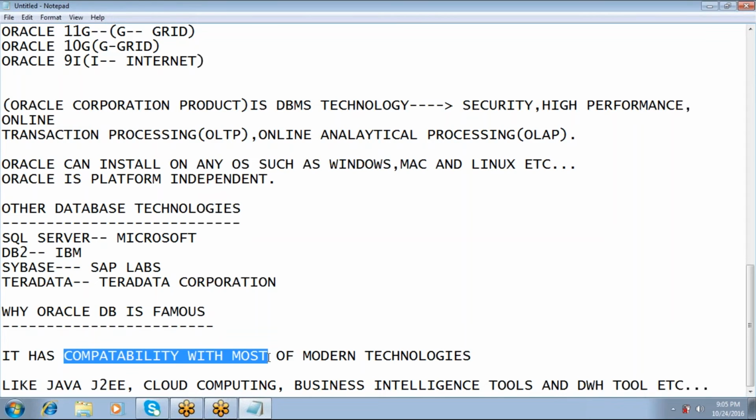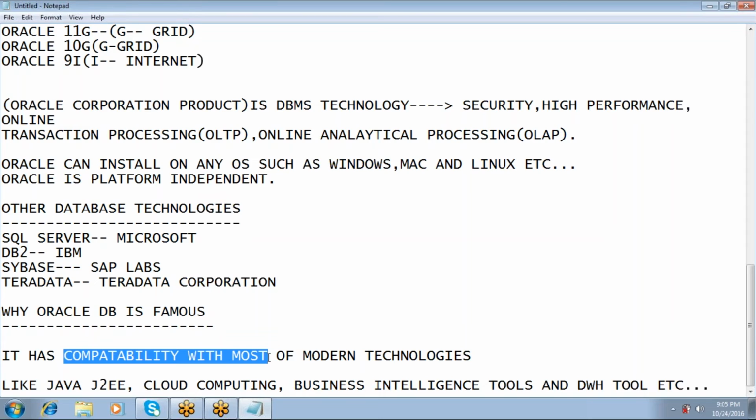Instead of Oracle, if you are using SQL Server as the database for Java applications, there is not much compatibility compared with the Oracle database.